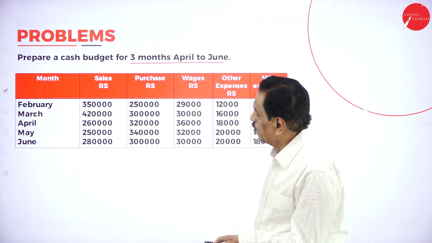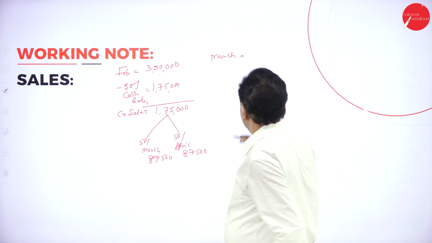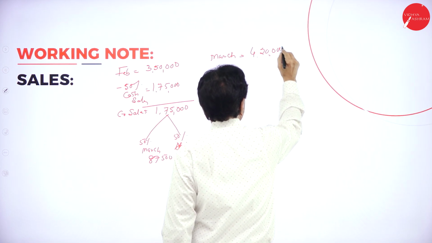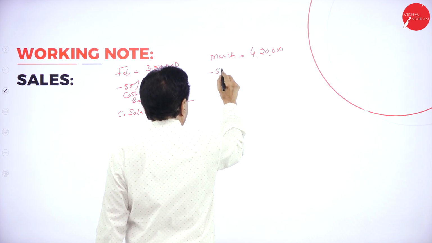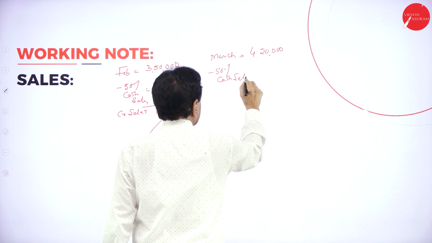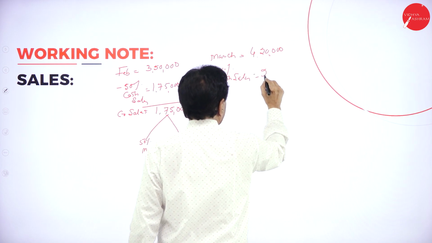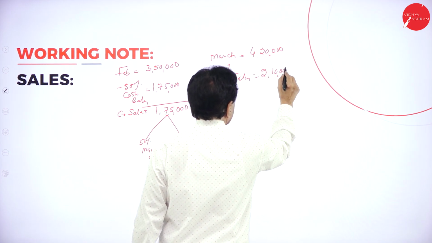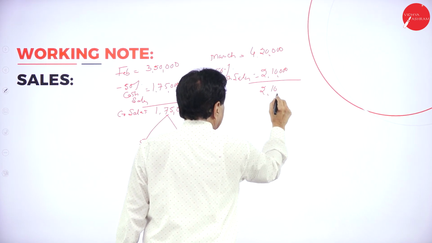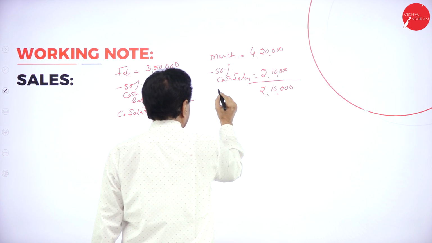March sales 4,20,000, minus 50% cash sales, 2,10,000. Balance is 2,10,000 credit sales.